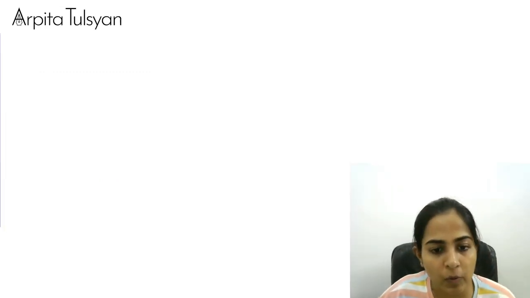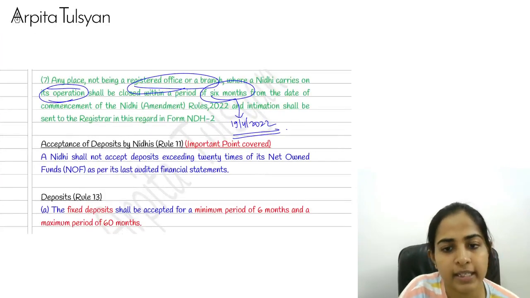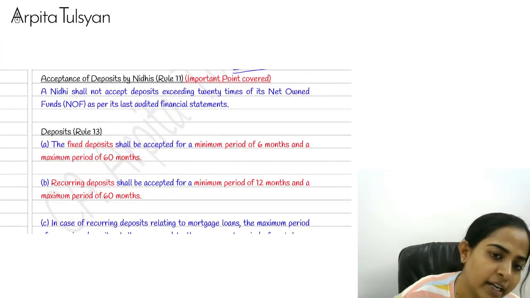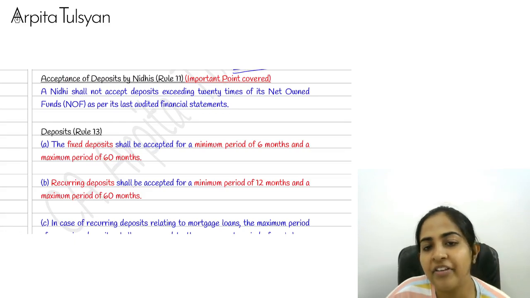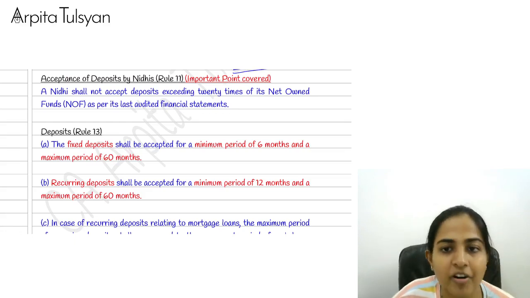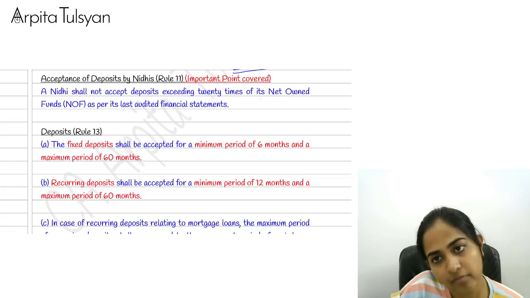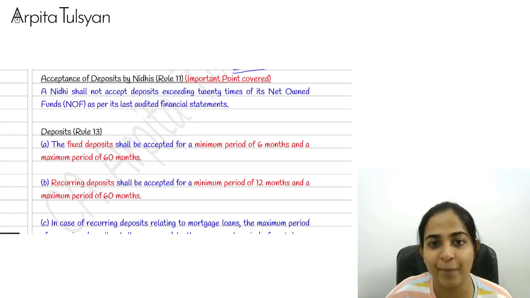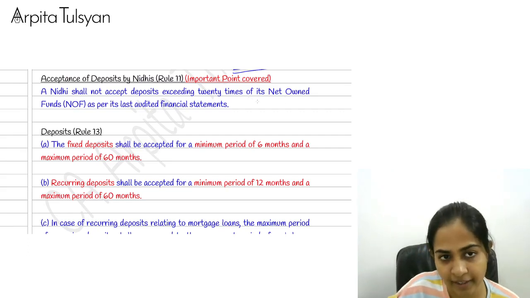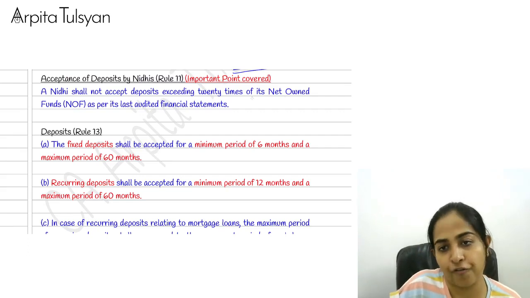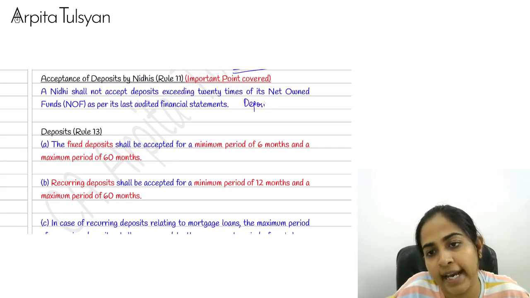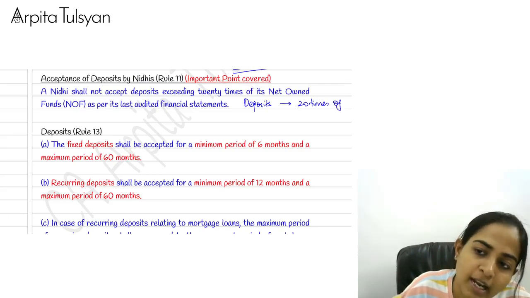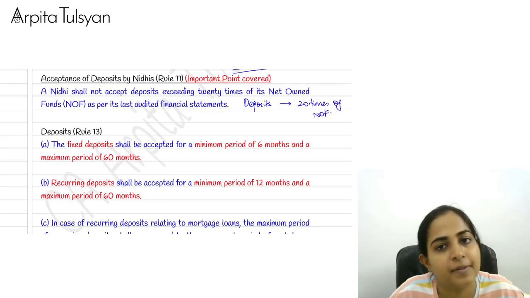Okay, so now let's start with the next rule, that is rule number 11. Again, rule number 11, we have already covered it. Remember, you cannot exceed 20 times beyond your capacity. That point is important here. That is the ratio of your deposit should not exceed 20 times of your net owned funds.